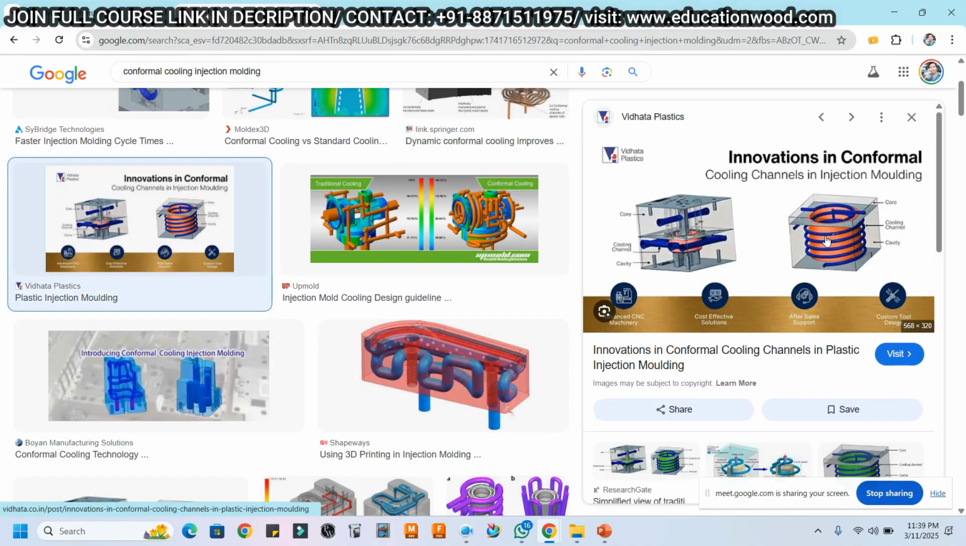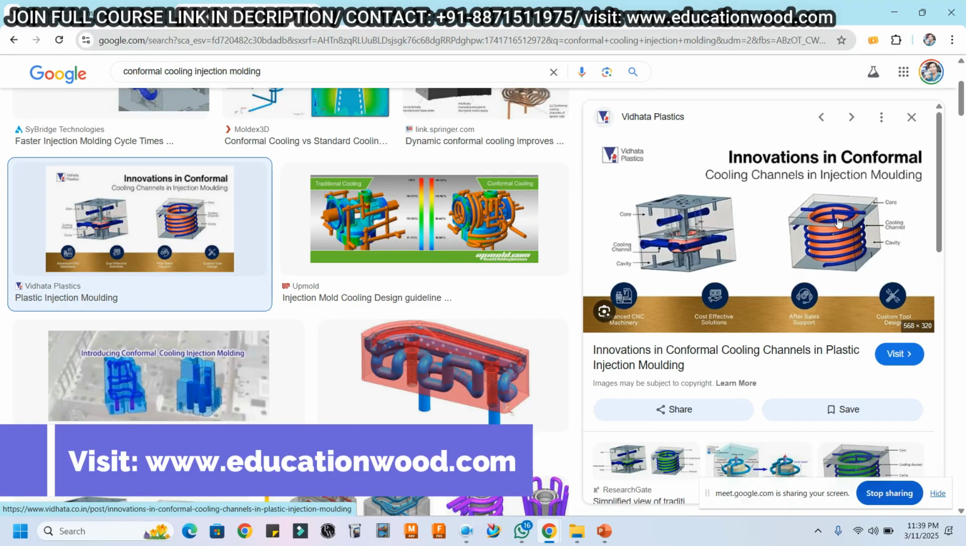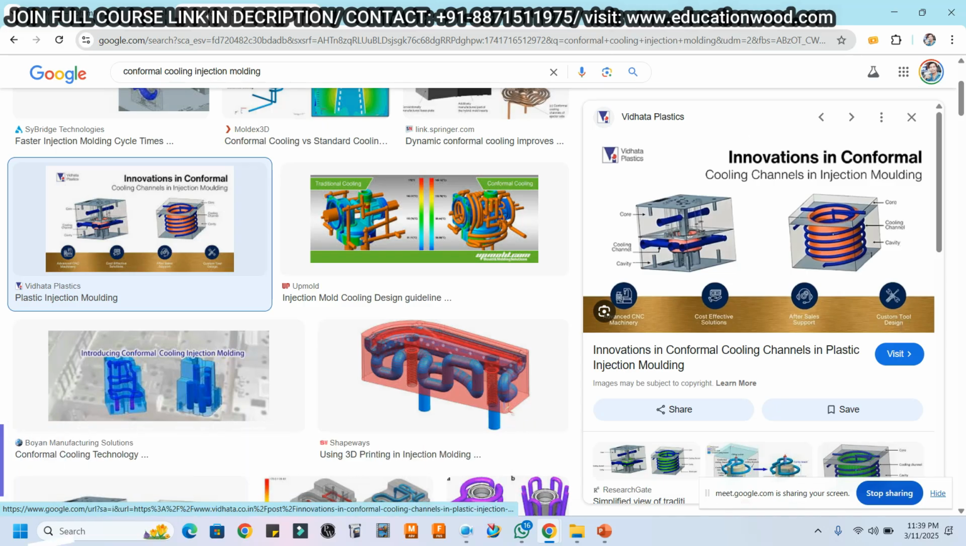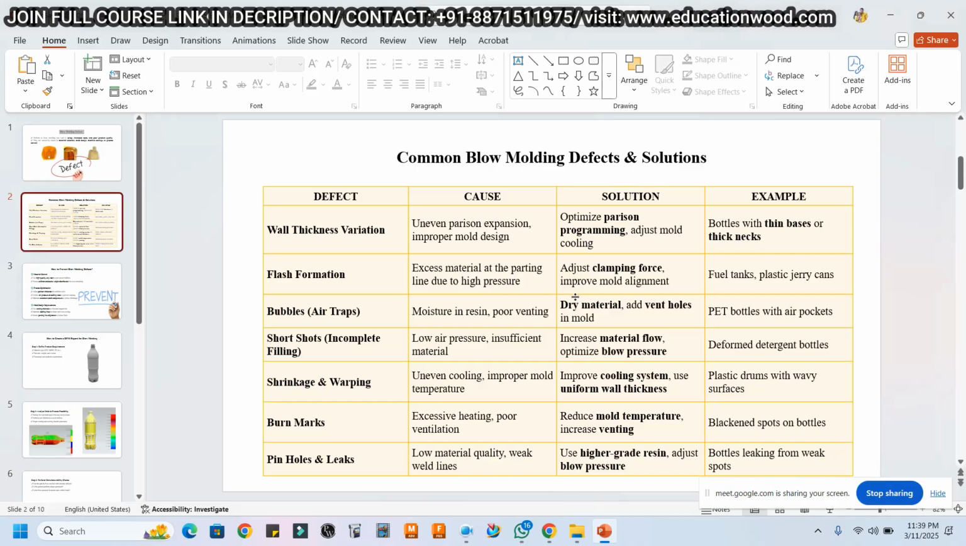This is spiral cooling. With this type of cooling we have to provide it in the injection molding process, but it is not possible in blow molding. We can provide cooling using pipes, or simple inline or zigzag cooling, but there is no requirement for this spiral type of cooling.